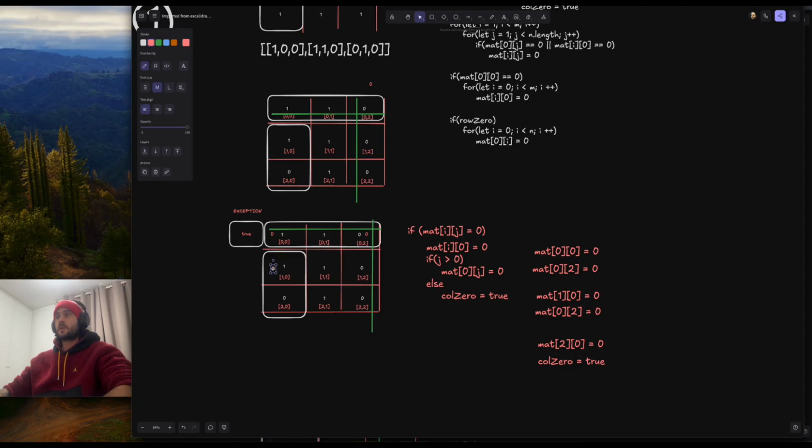The first item in column 2 should be marked because it's 1, 2. The first item in row 1 and the first item in column 2 are both marked. Okay.